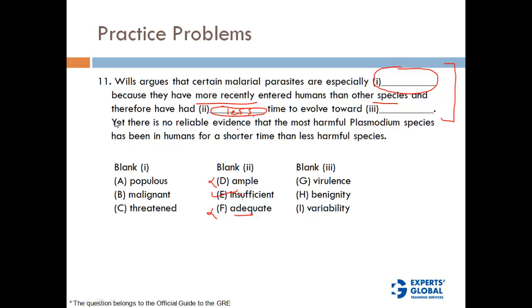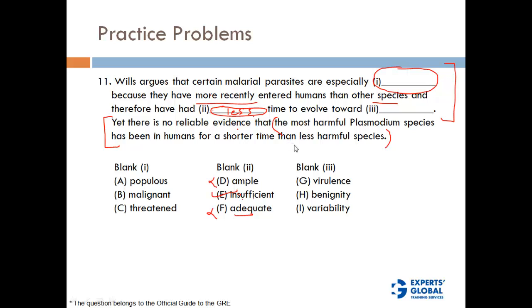Now this is the most important thing. This piece of the sentence is going to tell us a lot about blank 1 and blank 3. Yet there is no reliable evidence, which means whatever comes after this is going to be a claim. Yet there is no evidence to the claim that the most harmful Plasmodium species have been in humans for a shorter time than less harmful species.